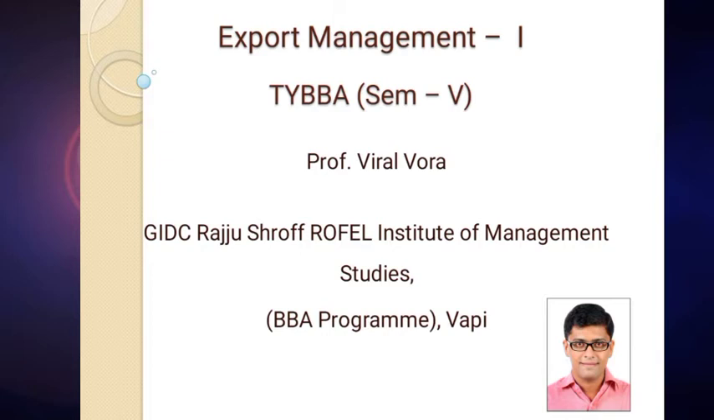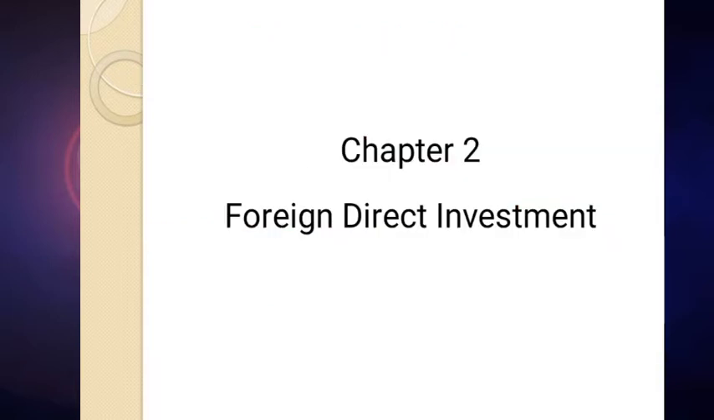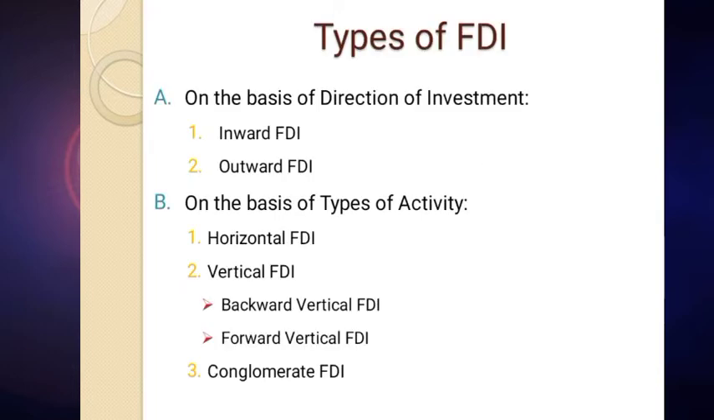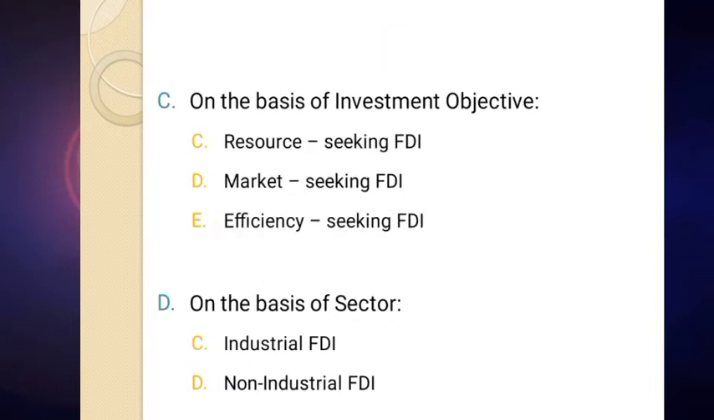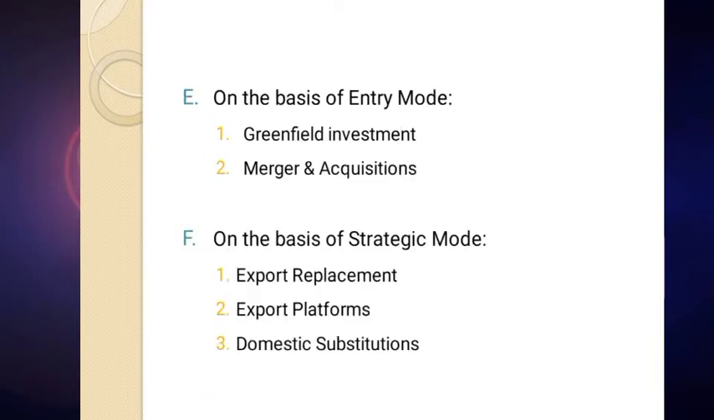Today we will continue with our types of FDI. Till now we have completed a total of 5 types of FDI. Number 1 is FDI on the basis of direction of investment. Number 2, FDI on the basis of various types of activities undertaken by the company. Number 3, FDI on the basis of various investment objectives. Number 4, FDI on the basis of sector in which the investment is done. And number 5, on the basis of entry mode.